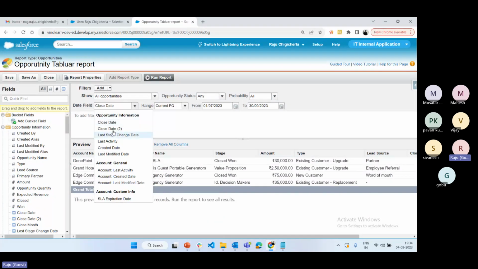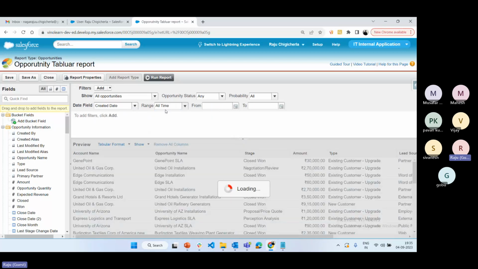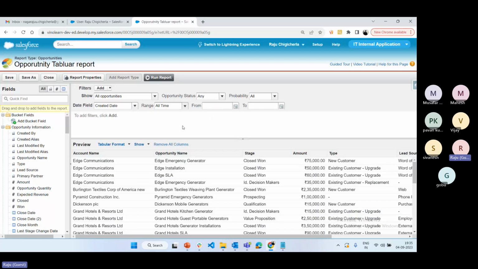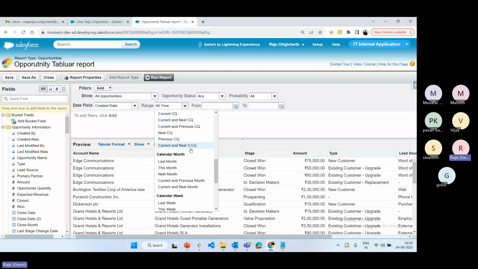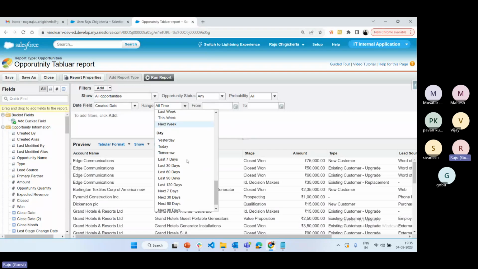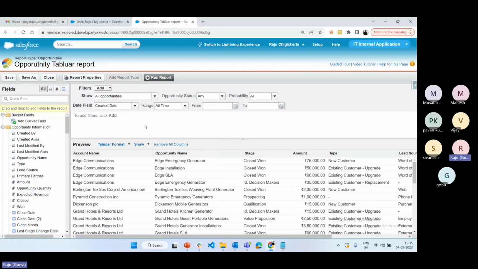Whatever date fields are available in opportunity are shown here. I'm going to choose created date equal to all time. All time means from day one, whatever details are available, everything will be considered here. Or if you want a particular custom range, you can select custom, from which date to which date. And also here, based on fiscal year, fiscal quarter, calendar year, calendar quarter, calendar month, calendar week, day wise, today, yesterday, tomorrow, last 7 days, everything is available here. Based on the condition you have to select the range.